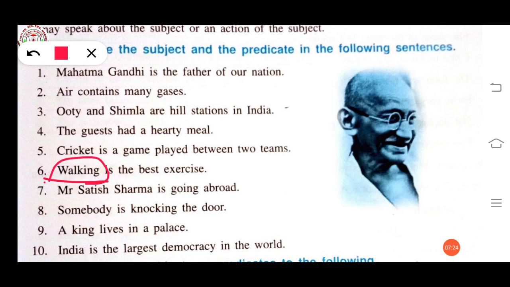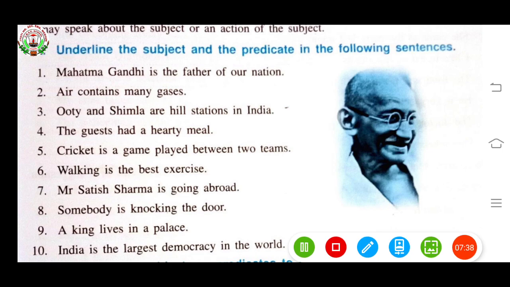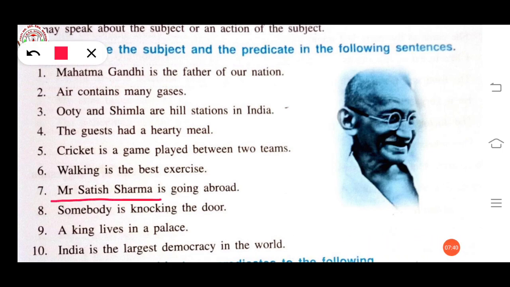Walking is the subject. Is the best exercise is the predicate. Now next one. Mr. Satish Sharma is going abroad. Here a noun is given. Mr. Satish Sharma is the subject. Is going abroad is the predicate.